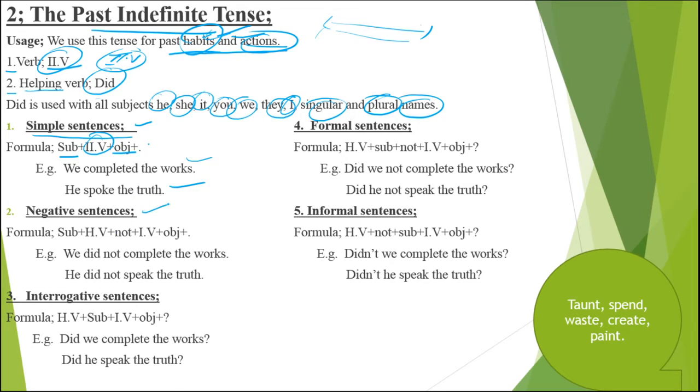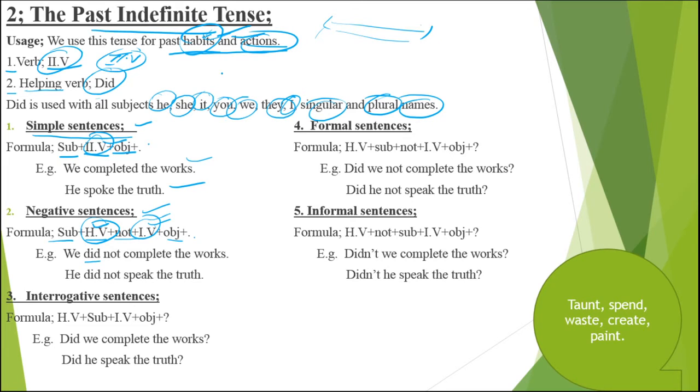Now negative sentences, those sentences in which we deny the statement, reject the statement or refuse the statement. The formula is subject, helping verb, then not, and then first form of the verb, object and full stop. Now the question may arise in your mind that in simple we are using the second form, but here we are using the first form of the verb. So let me clear your confusion. Keep in your mind, we always use the second form of the verb. No doubt here we are also using the second form. See, here two verbs are coming, the helping verb and the main verb or action verb.